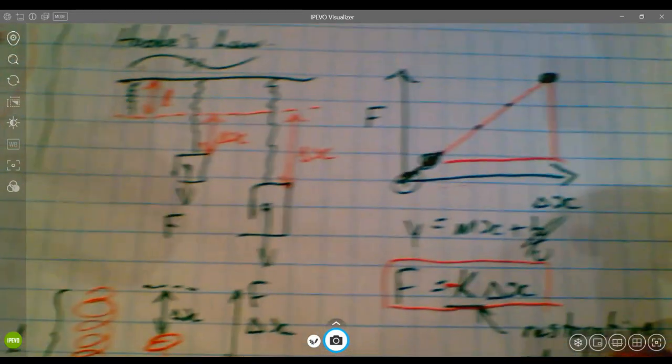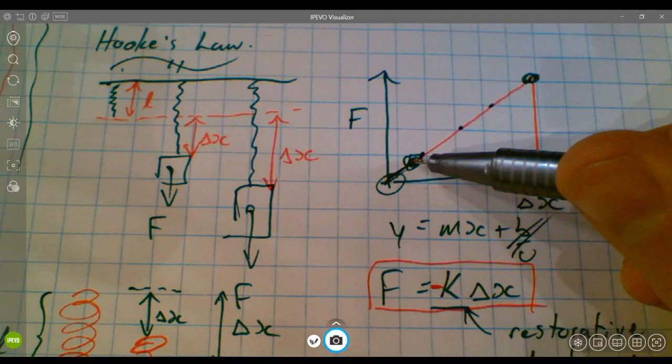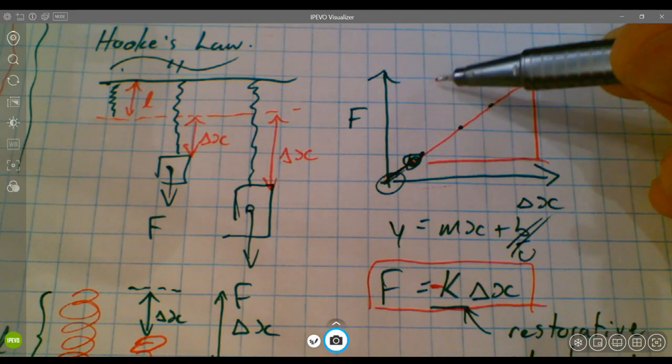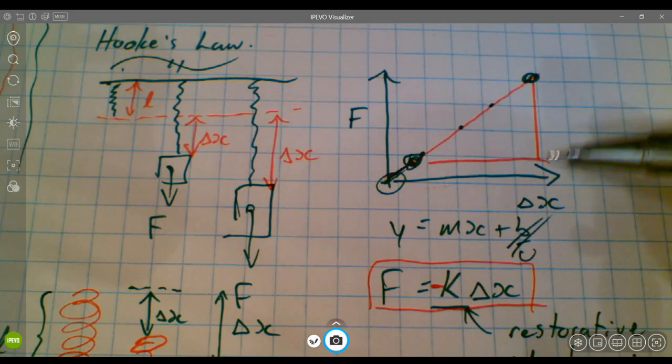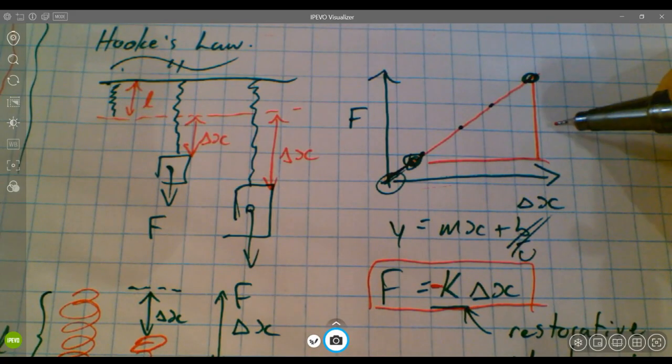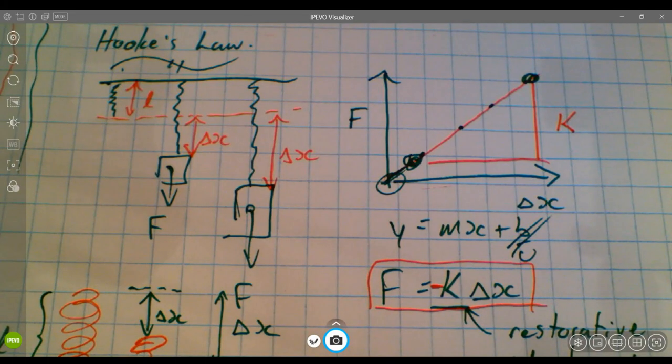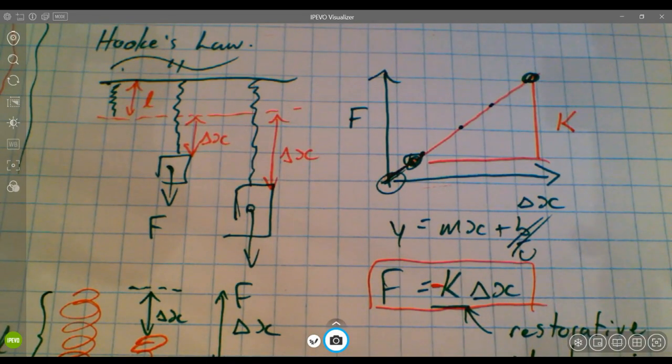If I was going to graph that information, you'd get more and more stretch as you get more and more applied force. The slope of that is going to be characteristic to a spring. We say that it's a constant for a given spring. So a given spring has an elastic constant, or Hooke's law ideal spring constant.